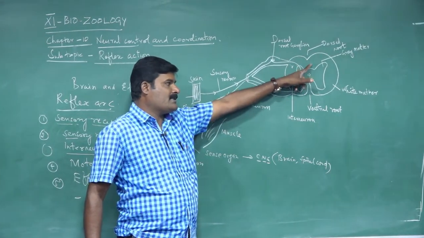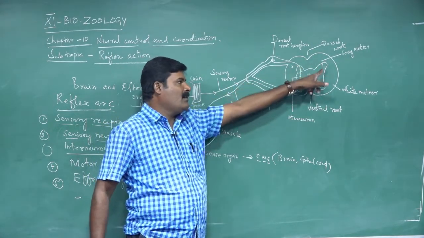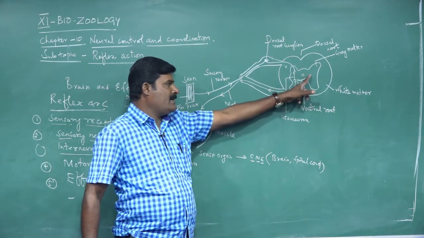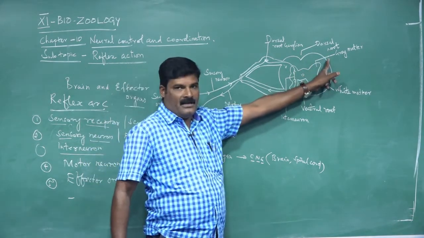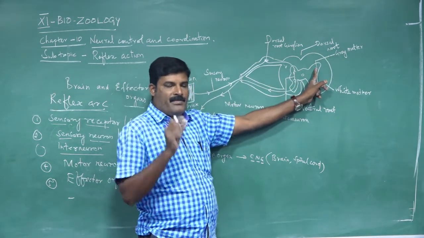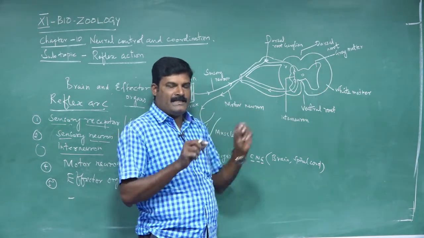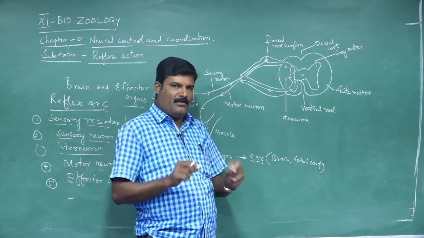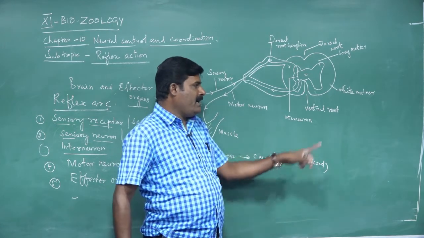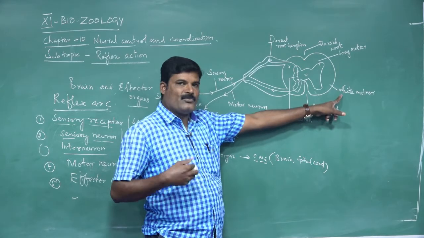The outer part is called white matter. The inner part is called grey matter. The H-shaped or butterfly-shaped structure present inside the spinal cord is called grey matter because it contains non-myelinated neurons. Based on the presence of the myelin sheath, neurons are of two types: myelinated and non-myelinated. Myelinated neurons are always white in color. They are present in the outer part of the spinal cord, hence it is called white matter.